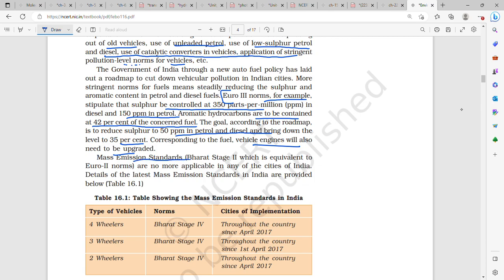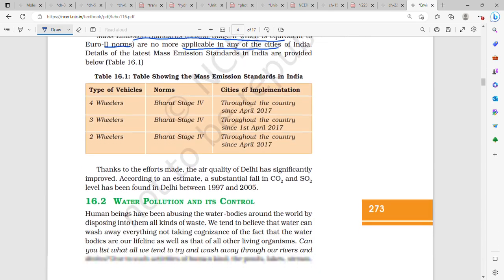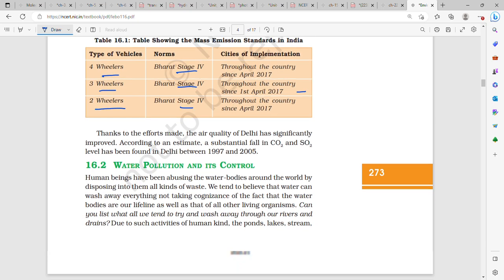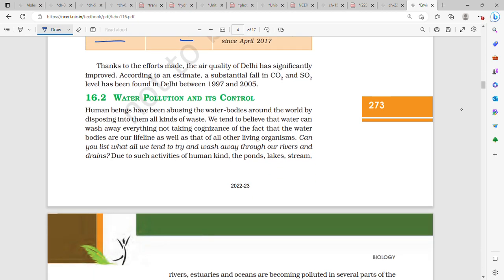Then mass emission standards, Bharat Stage 2, which is equivalent to Euro 2 norms, are no more applicable in any of the cities of India. That is the latest mass emission standards. Bharat Stage 4 for four-wheeler, three-wheeler and two-wheeler have been implemented since April 2017. Due to the efforts, there was substantial fall in carbon dioxide and sulfur dioxide level in Delhi between 1997 and 2005.